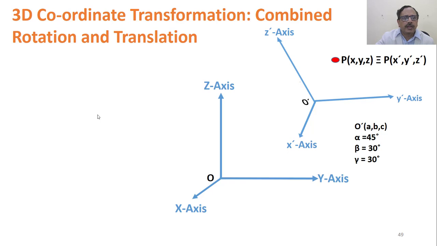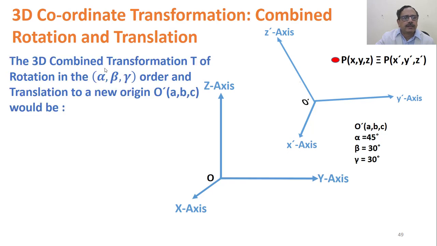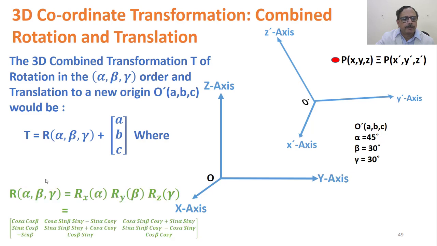So now, instead of doing rotation and translation separately, if we combine them, then the 3D combined transformation T of rotation in the alpha, beta, gamma order, and translation to a new origin O dash (A, B, C) would be T = R alpha beta gamma + (A, B, C), where R alpha beta gamma is Rx alpha into Ry beta into Rz gamma.